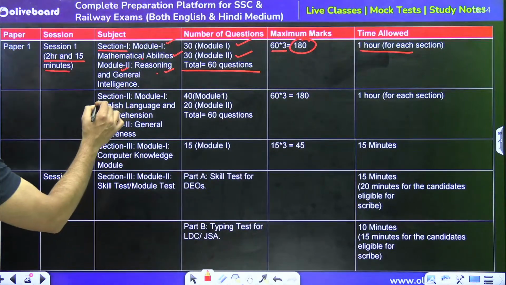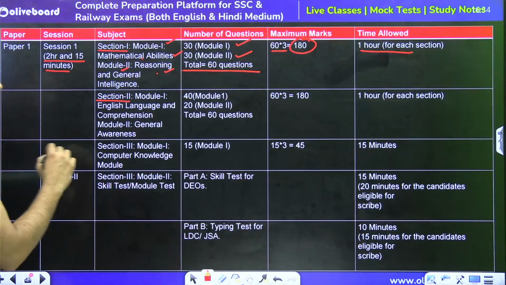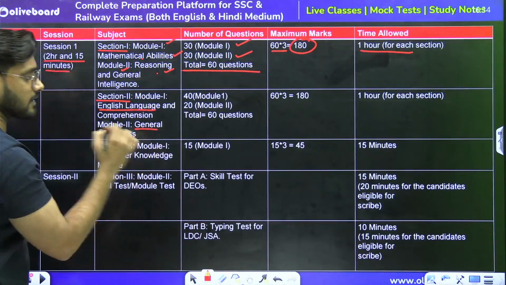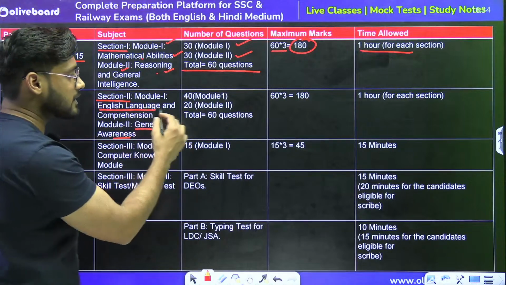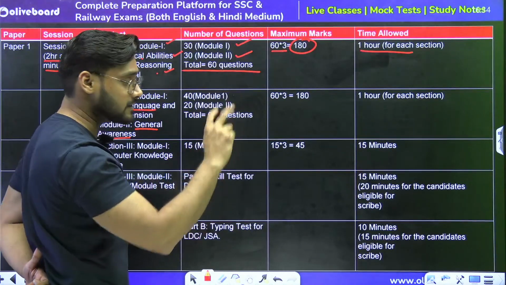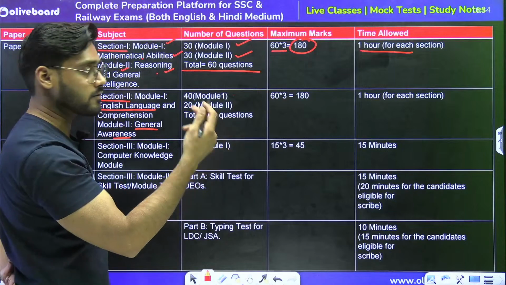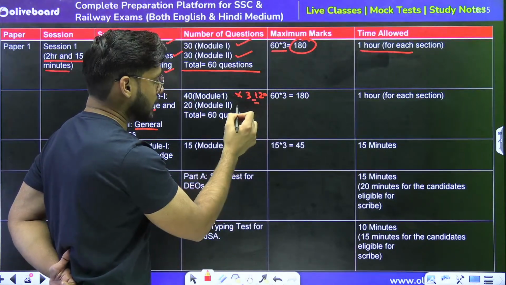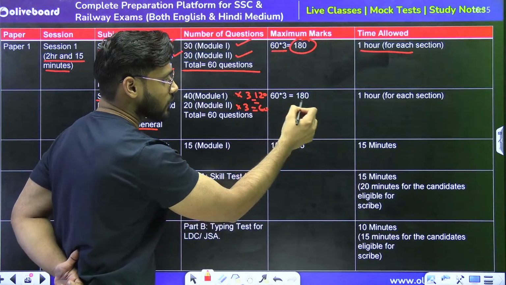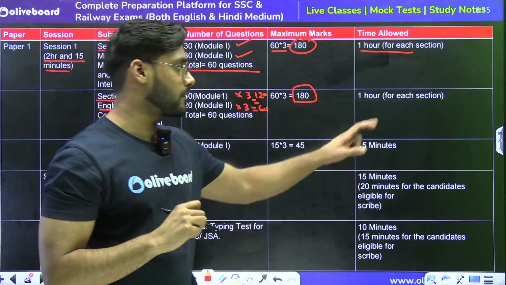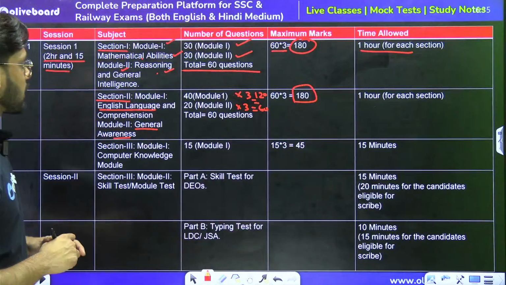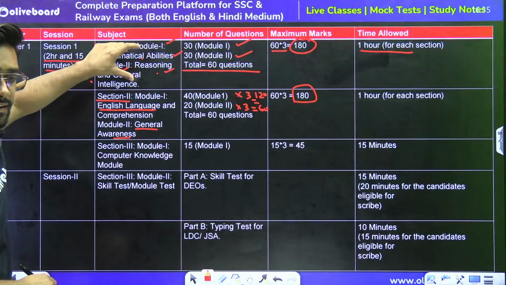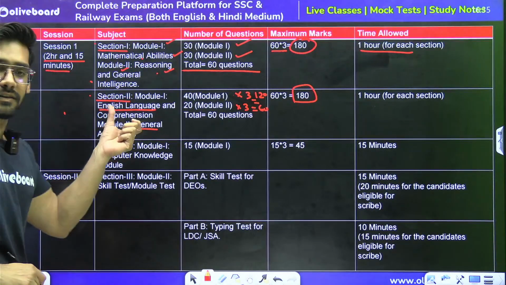Let's talk about section number 2, in which we will be having 2 different subjects now, that is English language and general awareness. English language will have 40 questions of 3 marks each and 20 questions of general awareness of 3 marks each. So 40 into 3 is 120, and 20 into 3 is 60. Overall it will be 180 marks, and also we will be getting 1 hour for each section, right? We have got 1 hour for mathematics and reasoning, 1 hour for English and general awareness, right?